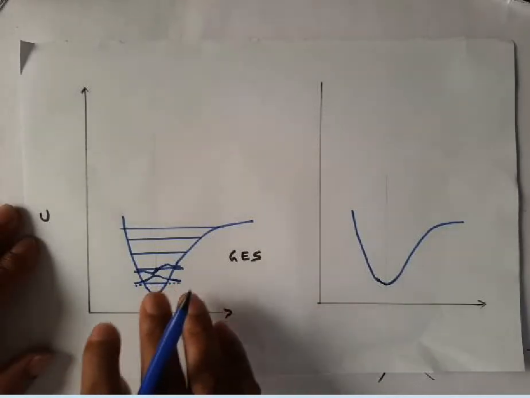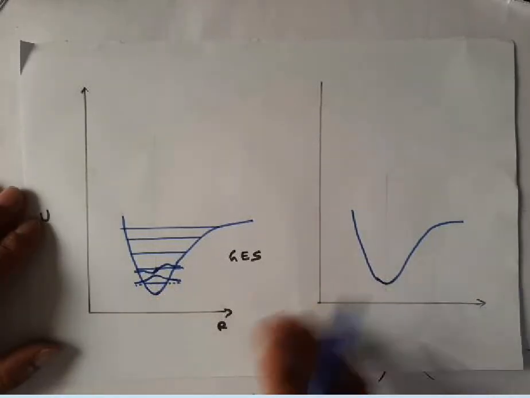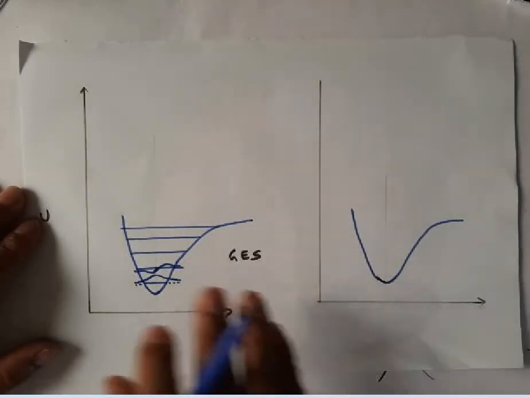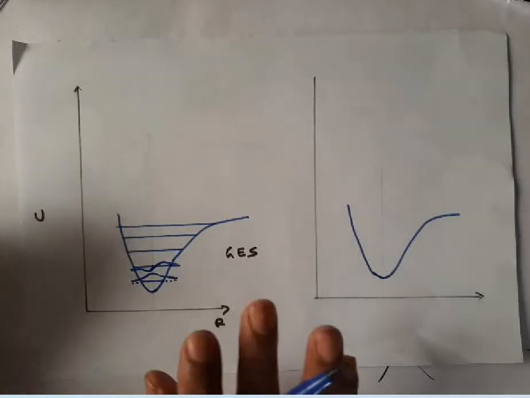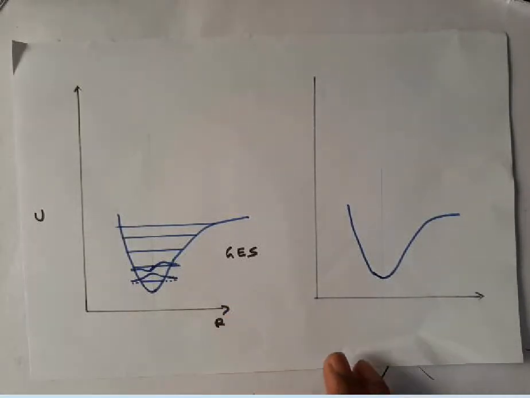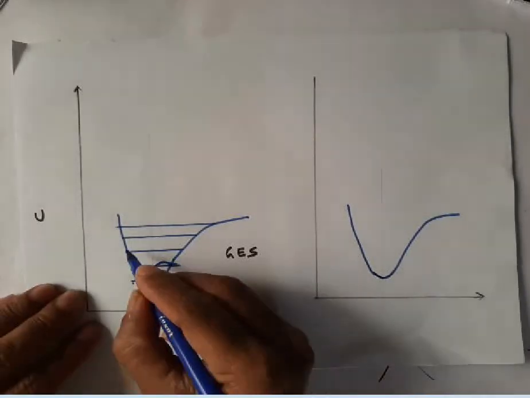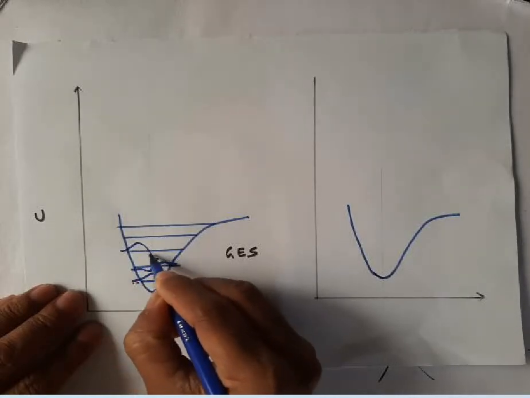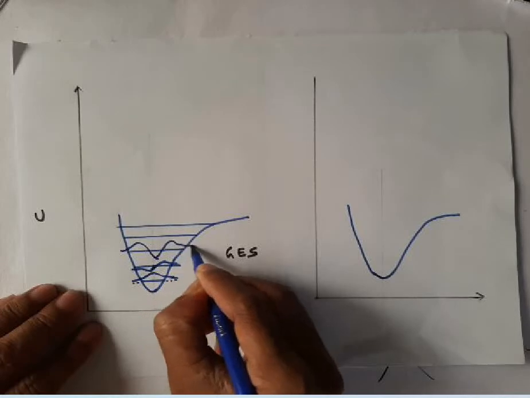You might have heard about that in the harmonic oscillator discussion, which I am not going to discuss here. I am just going to show you the nature of the wave functions in different vibrational states. Then the next level wave function will appear like this.